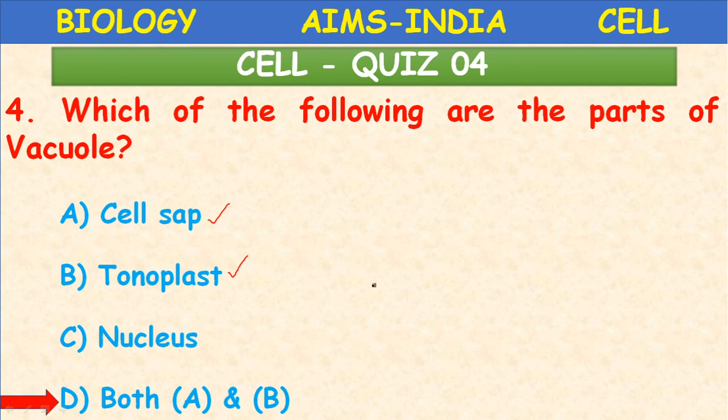Observe a succulent plant, aloe vera, available at your home. You can cut the stem portion and observe the white jelly portion, which is nothing but cell sap. Or if you take a tomato and cut it, inside also you will find vacuoles containing fluid. They are fluid-filled bag-like structures. The excess of fluids present in the cell is stored in the vacuole. So what are the parts? Cell sap and tonoplast.